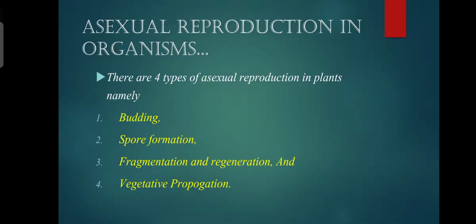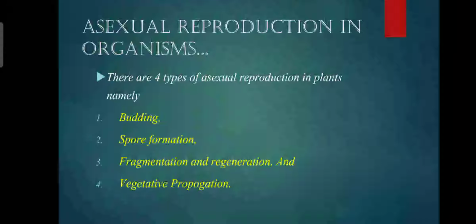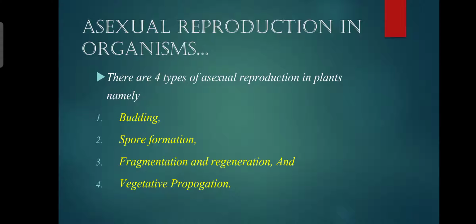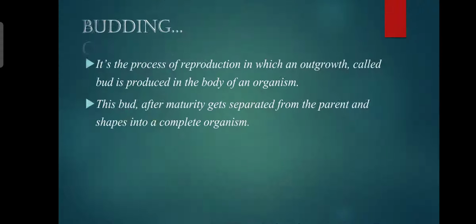So, asexual reproduction in organisms. There are four types of asexual reproduction that are given in your NCERT. First is budding, second is spore formation, third is fragmentation and regeneration, and fourth is vegetative propagation. So let us start with budding.